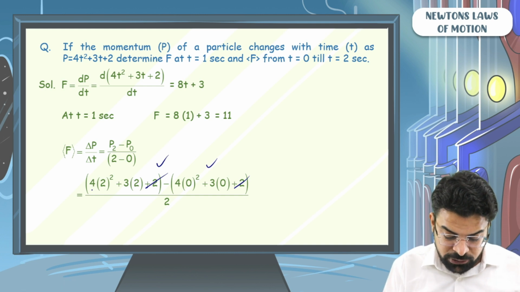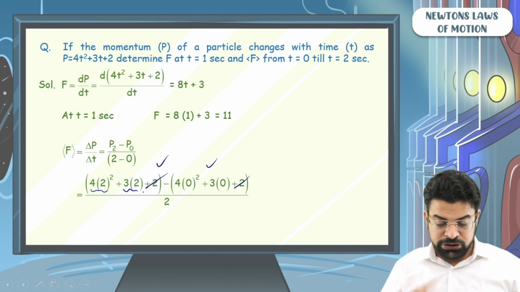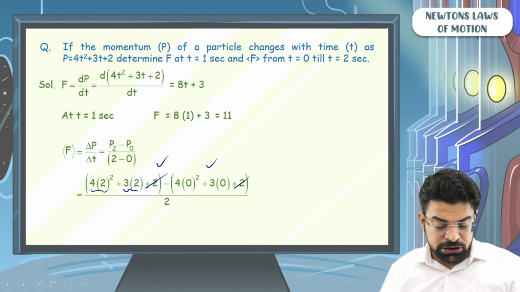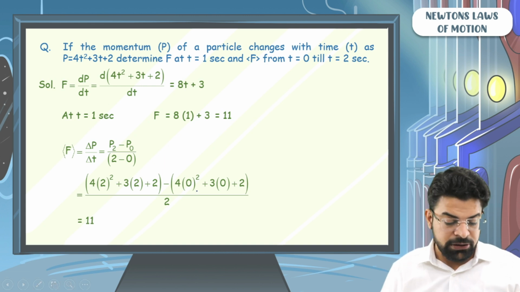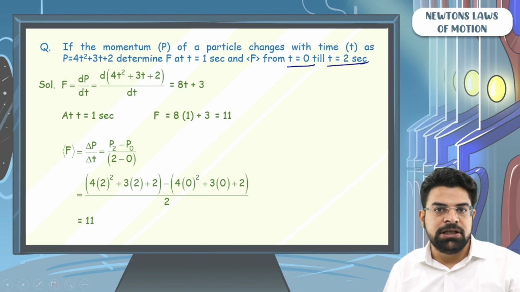So when you subtract these two momentums, you see this part 2 gets cancelled. So here you get 4 into 2 square, 4 into 4 is 16, plus 3 into 2 is 6, and this part vanishes. So you get 16 plus 6, that is 22. 22 by 2 gives you 11. So the average force from time equals to 0 till time equals to 2 is 11.